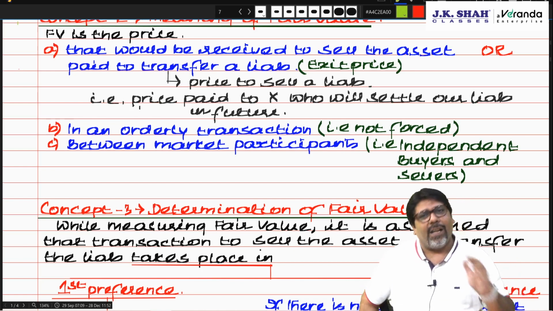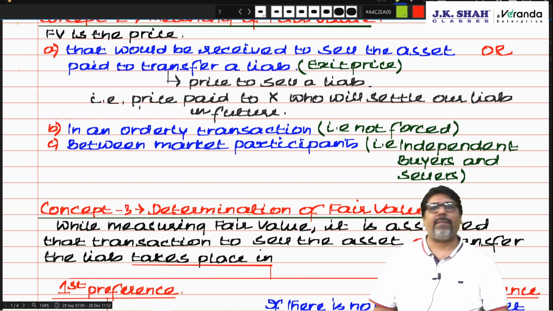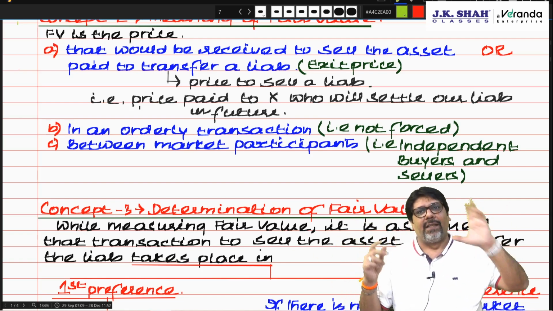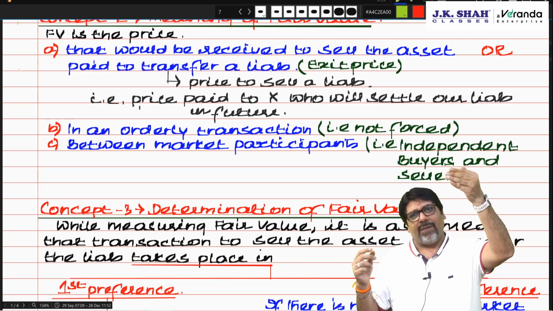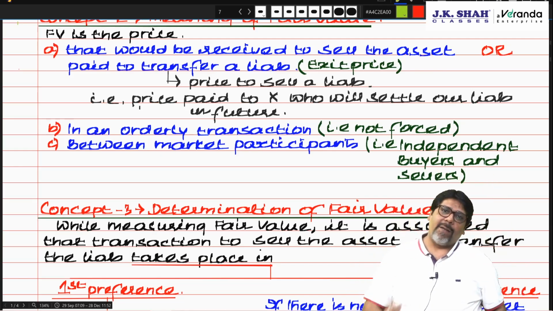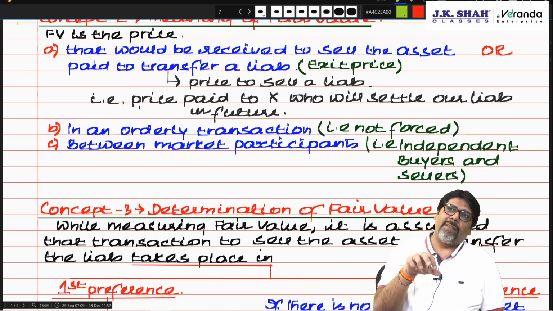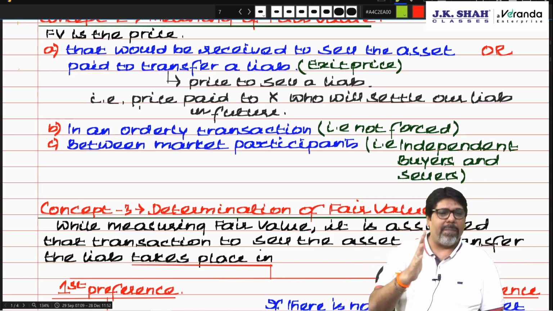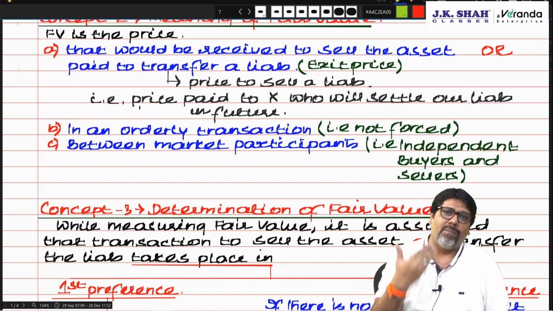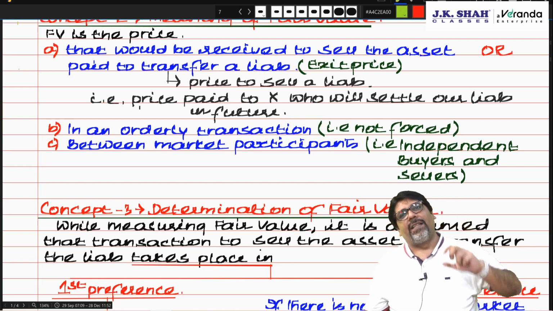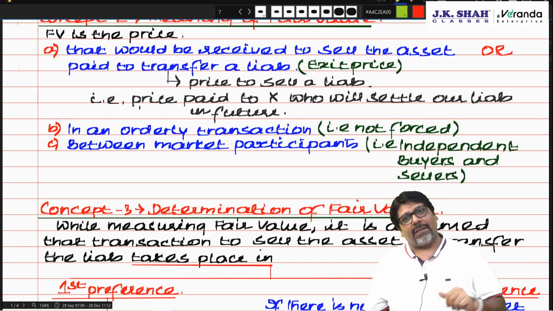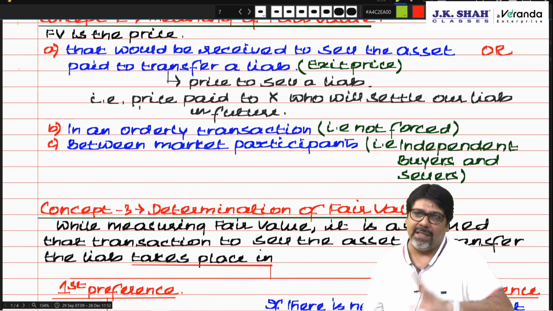Yes. Now, another example. JK Classes is there on the second floor of a building, and I have a third floor as an investment. Now I want to sell that. Don't you think when I'm ready to sell that, people are ready to pay me according to the market price? But JK Shah's classes would be ready to pay me a little more than the market price because they would have extra classrooms in the same building. So that becomes the most advantageous market.